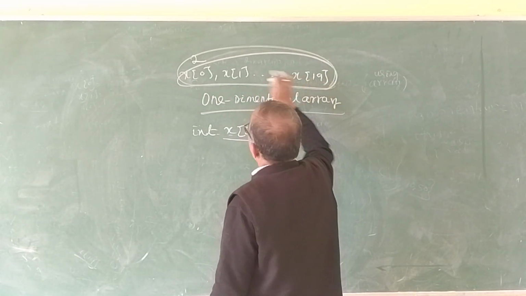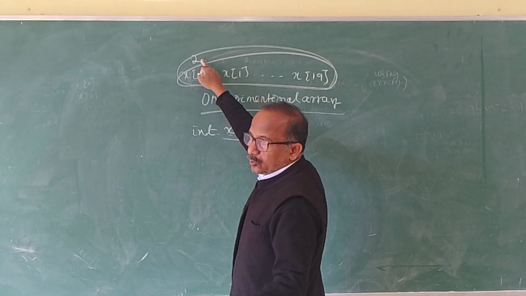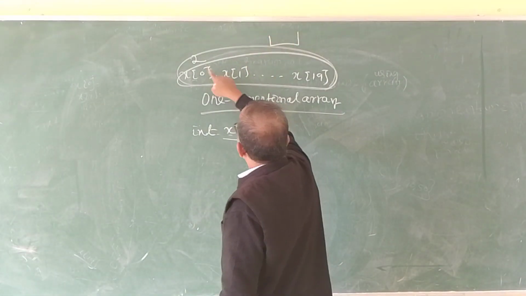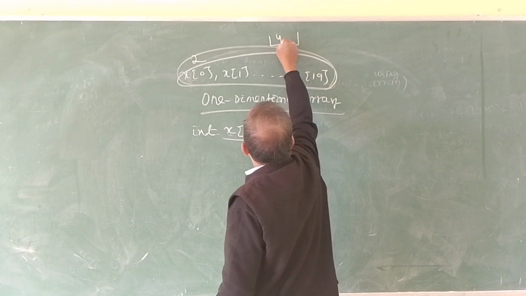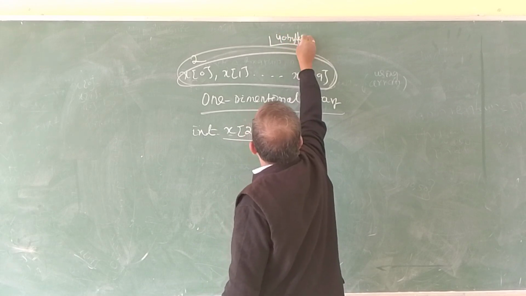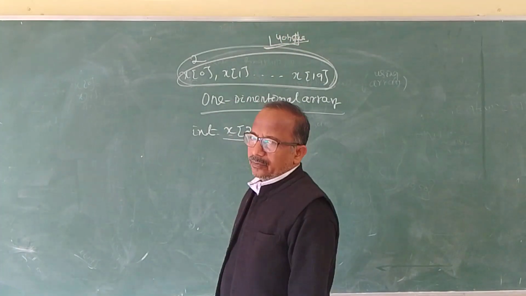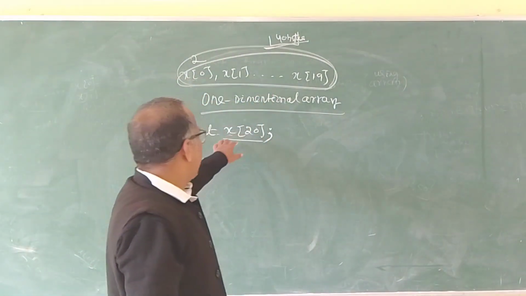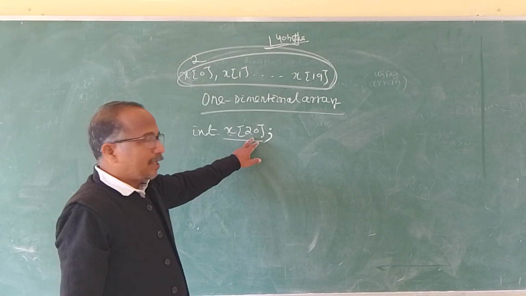There are 20 locations there, and each location is storing 2 bytes. What is the capacity of memory? It is reserving 20 into 2, which means 40 bytes. 40 bytes of memory are being consumed, because here X[20] means what?